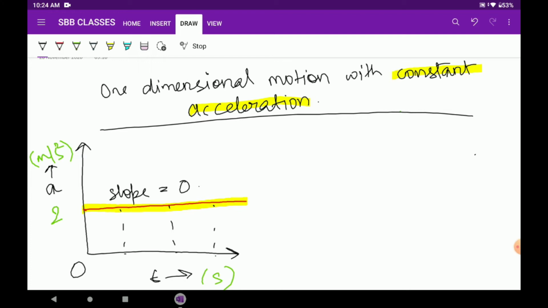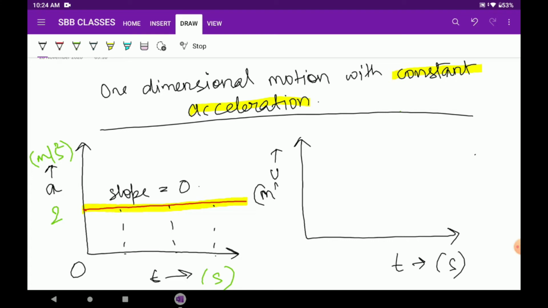Similarly, for the same body, if we draw a velocity versus time graph, with time in seconds, velocity in meter per second, and this is 0 of the graph, we will see a straight line. Acceleration is positive 2 meter per second square and velocity is increasing along a straight line.